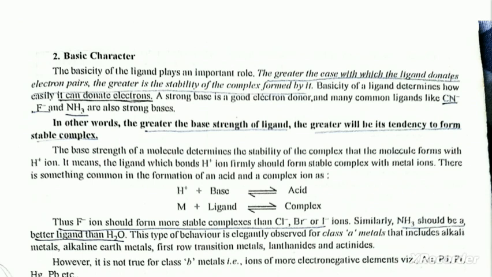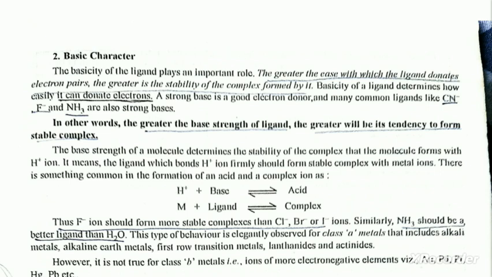The base strength of a molecule determines the stability of the complex that the molecule forms with the H+ ion. It means the ligand which binds the H+ ion firmly should form a stable complex with the metal ion. There is something common in the formation of an acid and a complex ion: H+ plus base gives rise to acid, and M plus ligand gives complex. Thus, F- ion should form more stable complexes. Similarly, NH3 should be a better ligand than H2O.